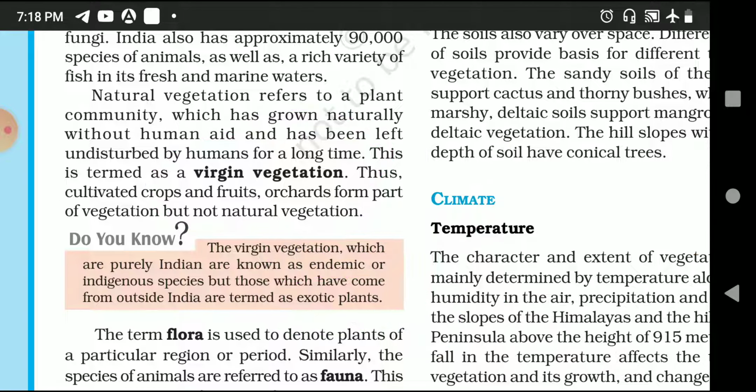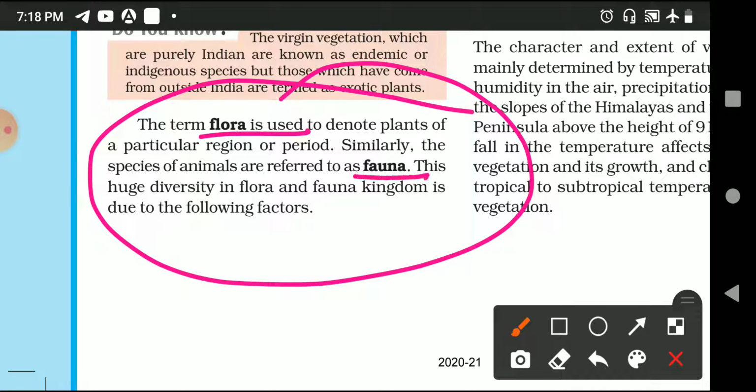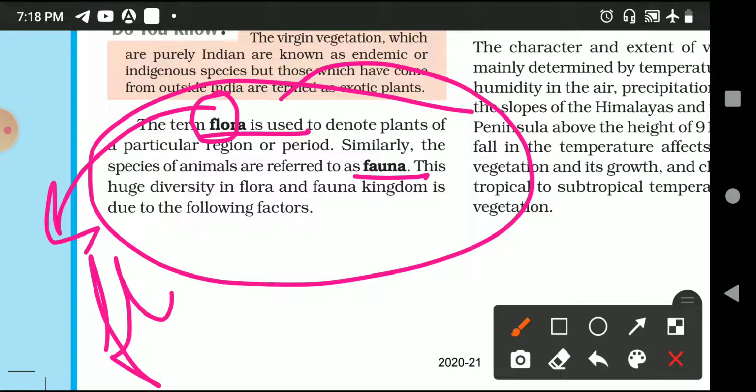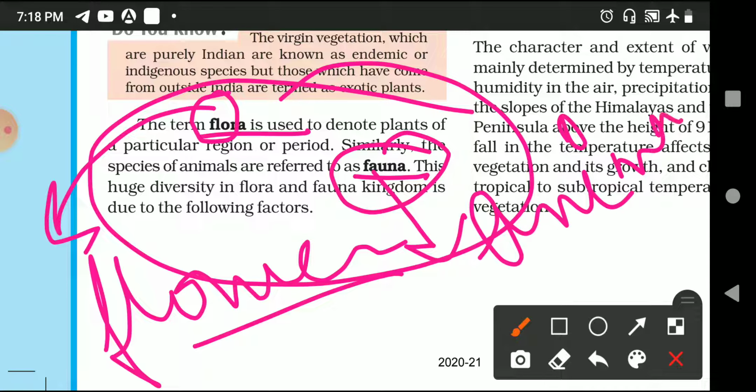Coming further to your chapter, again we have two terms, that is flora and fauna. What is this? The term flora is used to denote plants of a particular region or a period. So flora, you can relate it to flower. You will never forget this term, that flora relates to your flower or a plant, whereas for fauna, take the 'a' from it and you will see animal. The animal kingdom is known as your fauna. This is very simple.